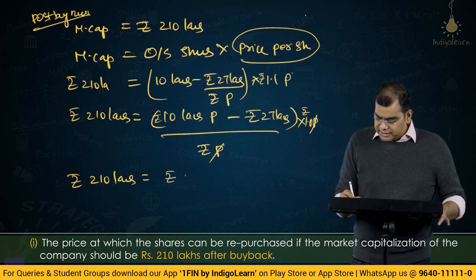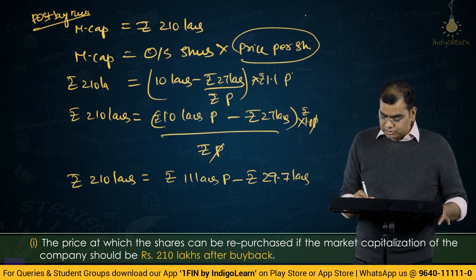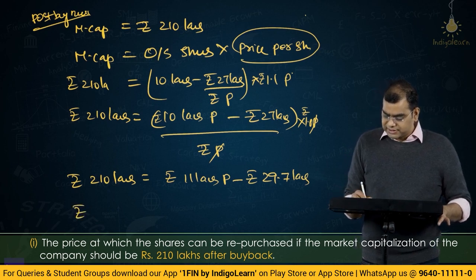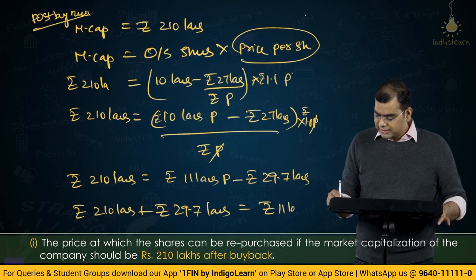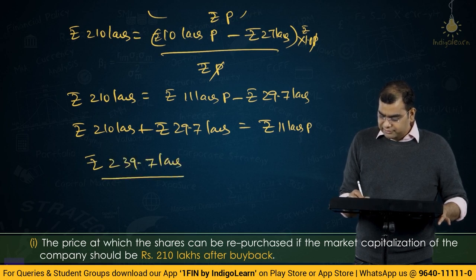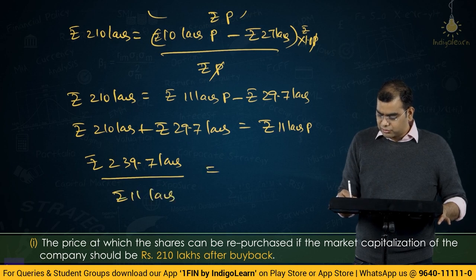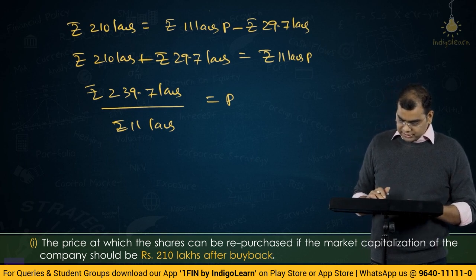So this becomes rupees 11 lakhs P minus 1.1 into 27, which is rupees 29.7 lakhs. So rupees 210 lakhs plus rupees 29.7 lakhs is equal to rupees 11 lakhs P. So this is rupees 239.7 lakhs divided by rupees 11 lakhs is equal to P. Correct. So 239.7 divided by 11.